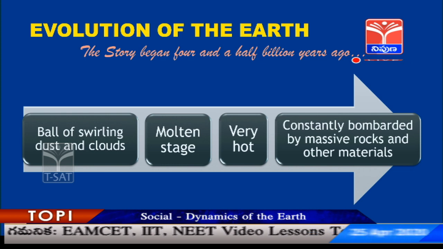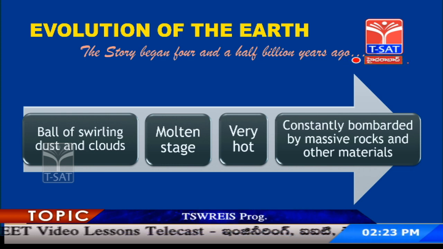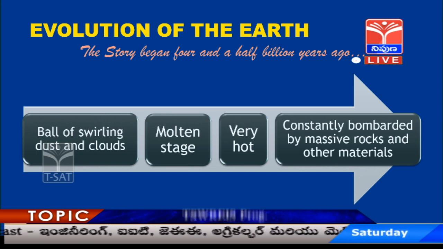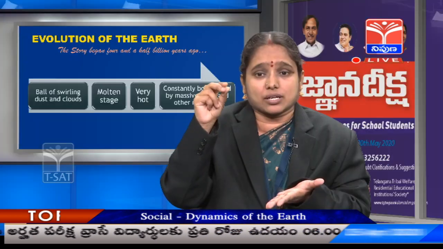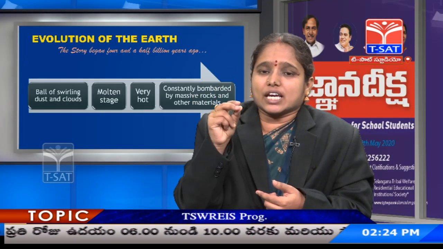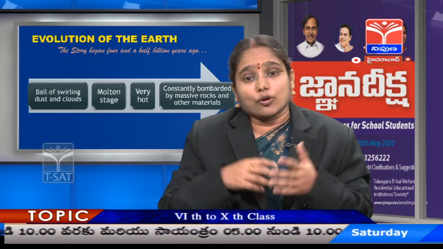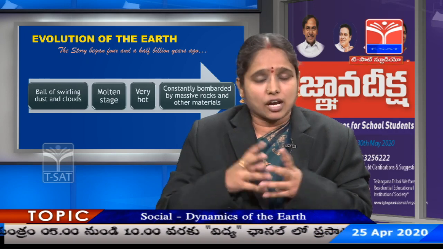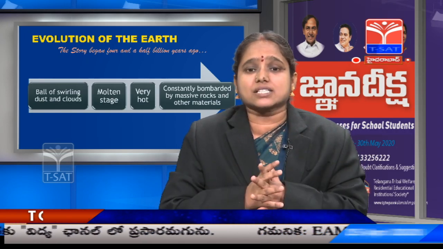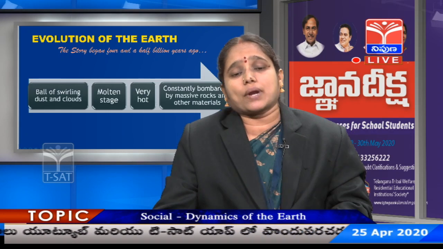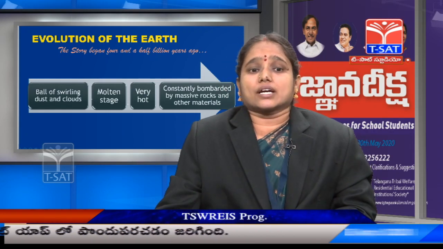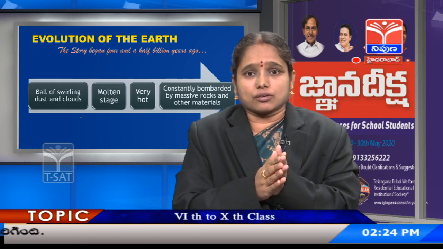Actually, scientists for a long period of time did not understand how these things happened. The Big Bang theory suggests that the universe started from a single point. How did that single point expand and expand, and how did stars form, how did planets form? All this, of course, is until date just an imagination, but still scientists believe that the Big Bang theory is the story behind the formation of the universe, and all the planets formed from the swirling dust and clouds which came out of the Big Bang. So earth also formed in the same way.